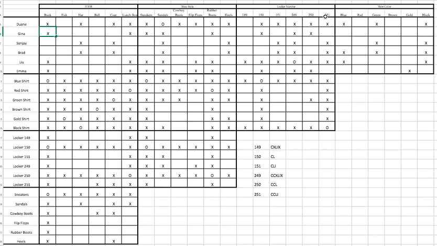And if it's a blue shirt, let's go over here. And again, we know it can't be Emma, Lou, Gina. Oh, okay, so that means it's Sanjay. So we can put an O there. And now we know that that's true for everywhere that is related. So blue shirt is Sanjay.